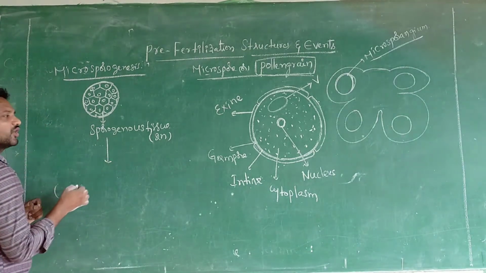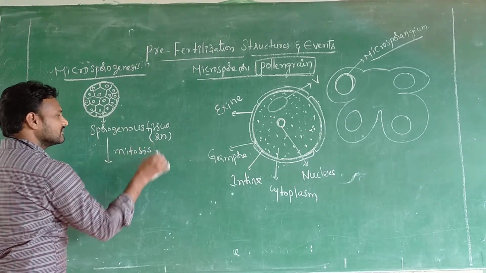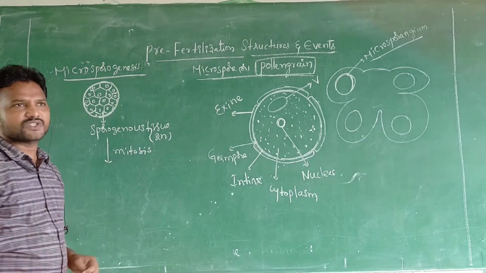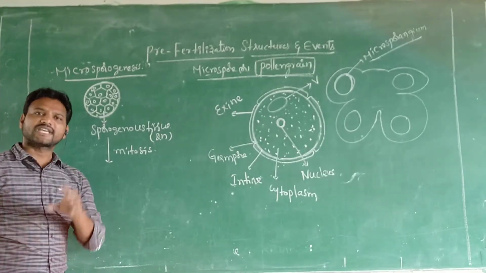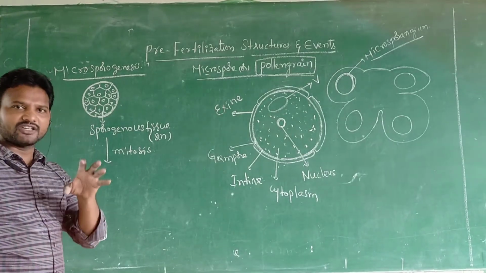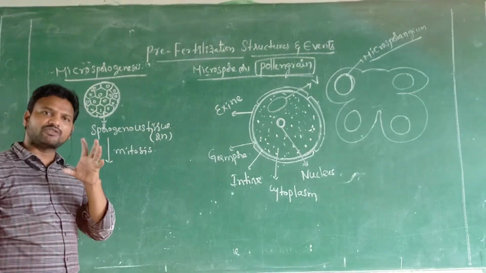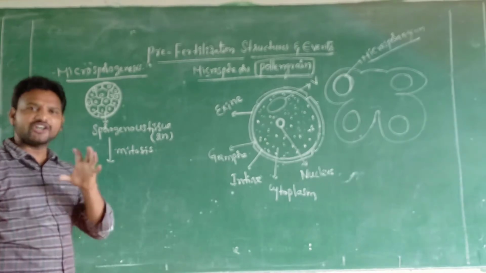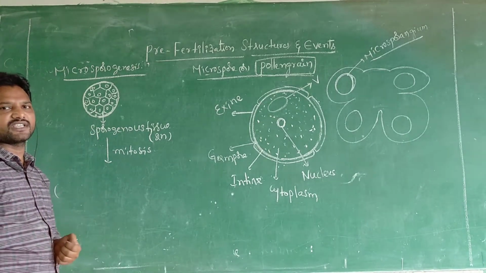Sporogenous tissue undergoes mitosis. You studied mitosis in lower classes, I hope in 10th class, cell division, that is mitosis and meiosis. Mitosis means equal division. Meiosis means reduction division. It will be discussed in further classes.